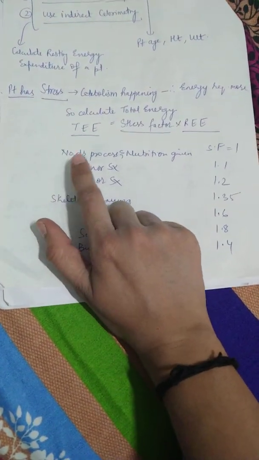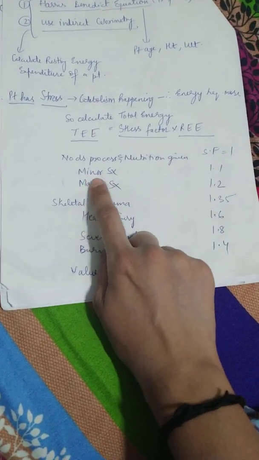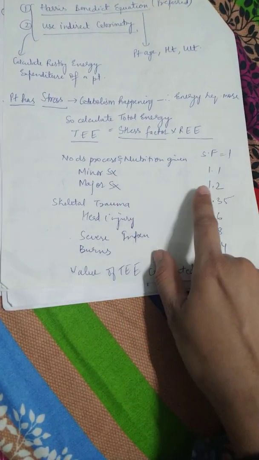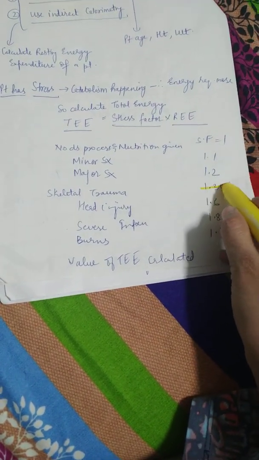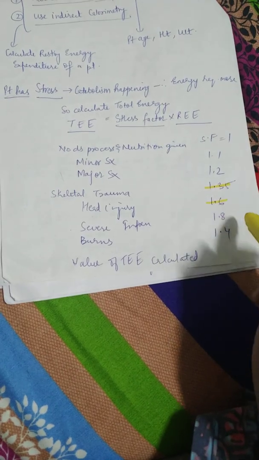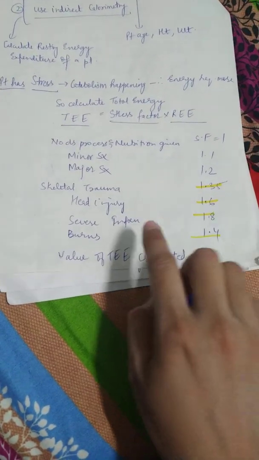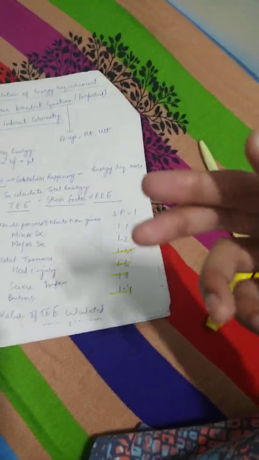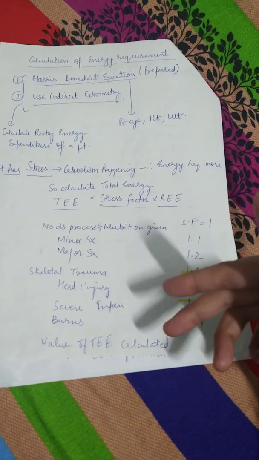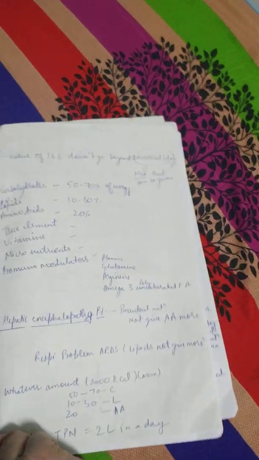I will just tell you that if there is no disease process, the stress factor is 1, minor surgery 1.1, major surgery 1.2, skeletal trauma 1.35, head injury 1.6, severe infection 1.8, burns 1.4. So out of the multiplication you will calculate the total energy expenditure. You don't need to learn these, they are not usually asked, I have just written them here for knowledge.